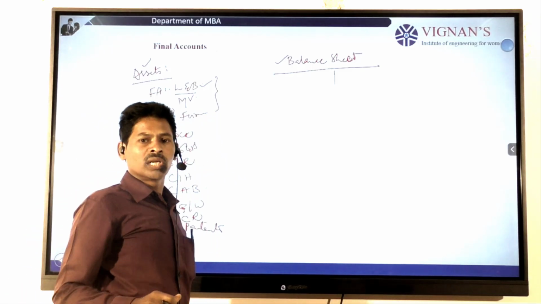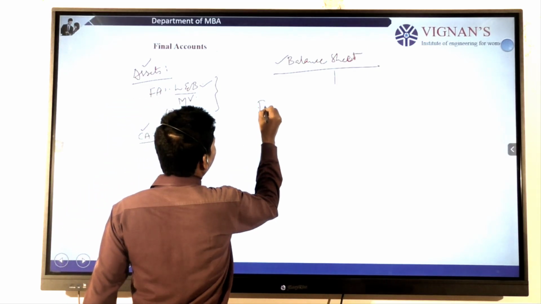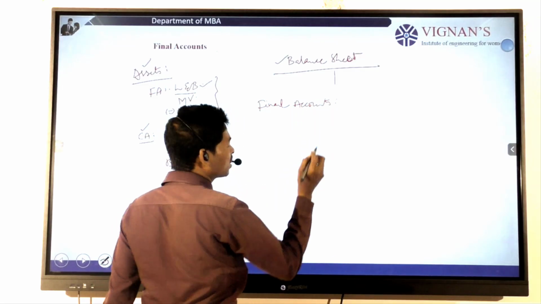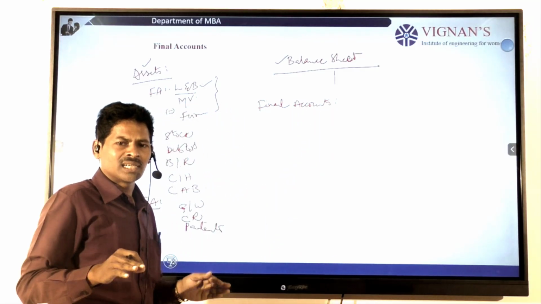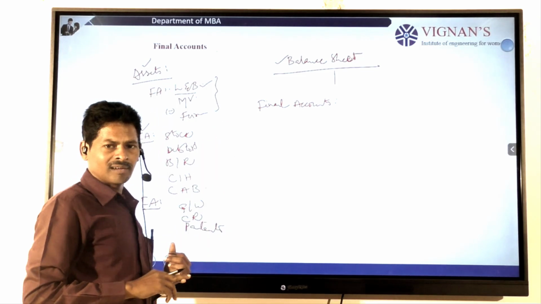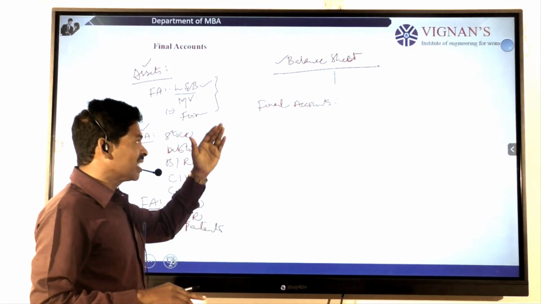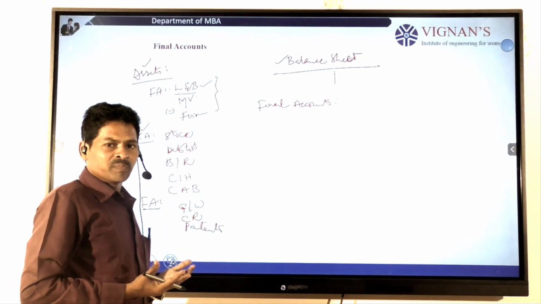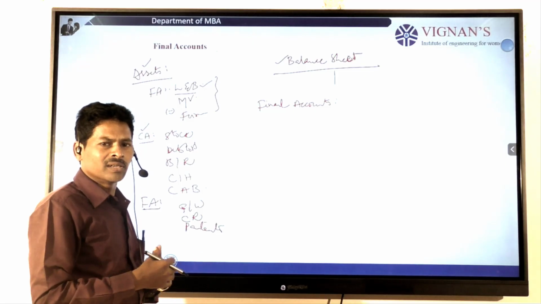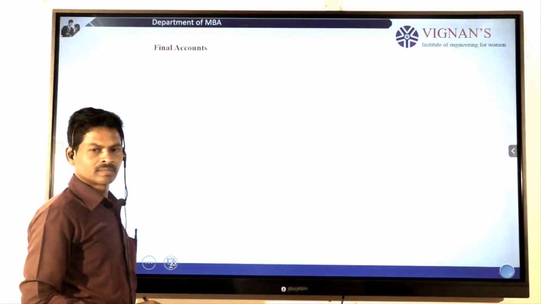For that reason, each and every business organization should prepare the final accounts. Again I repeat, the steps of preparation of the final accounts: first the trading account, second the P&L account and third the balance sheet. With this conclusion we may decide whether the company is financially strong or weak, or any other decision they have to take. So the final account concept is completed.